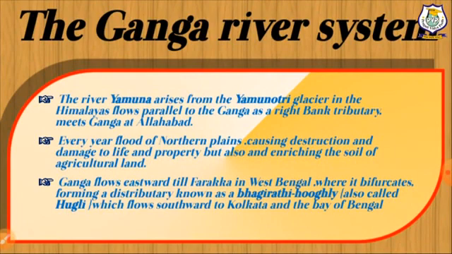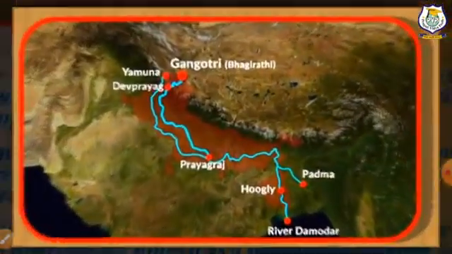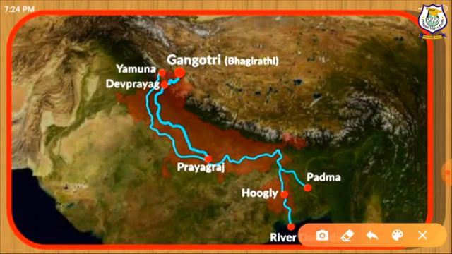The river Yamuna rises from the Yamunotri glacier in the Himalayas, flows parallel to the Ganga as a right bank tributary, and meets Ganga at Allahabad. So here you will see the largest tributary of Ganga, that is Yamuna, a right bank tributary of Ganga, originating from the Yamunotri glacier, then running parallel to the Ganga and meeting with Ganga at Prayagraj.